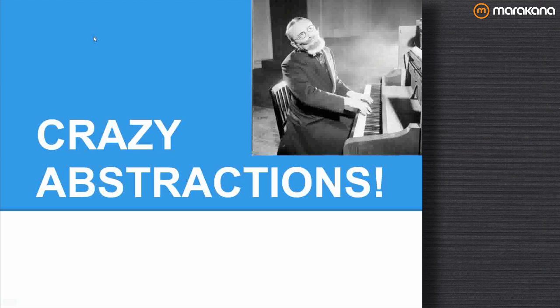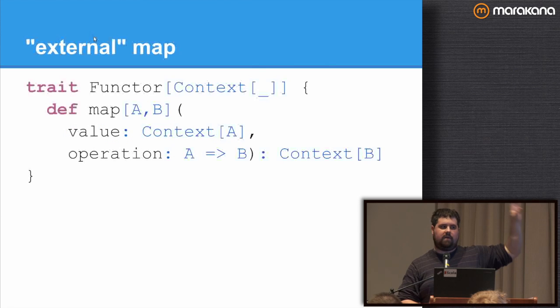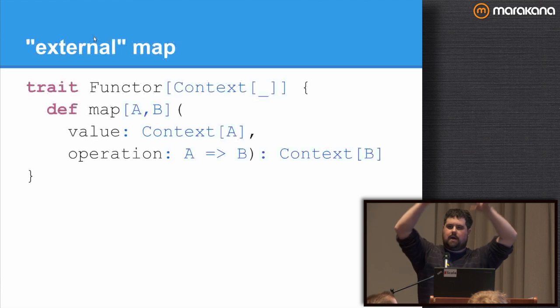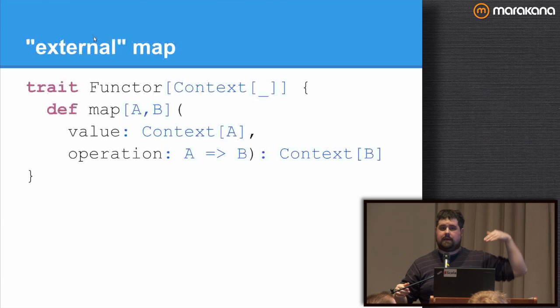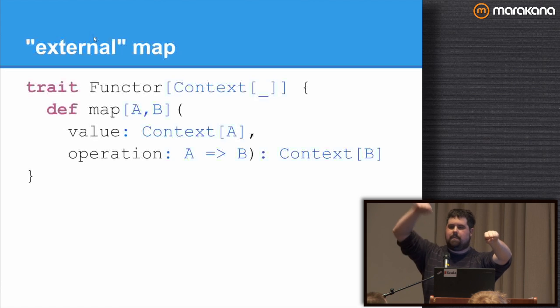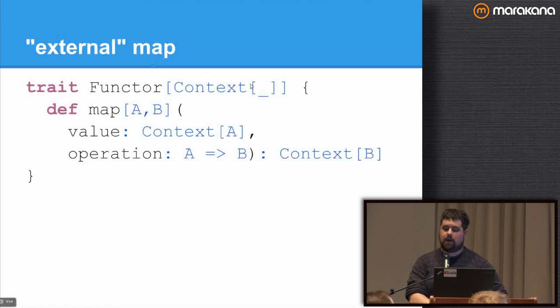So I'm going to fly through these. It's not important. You can look them up on your own. They have names. External map is what we call a functor in functional programming. I define a context type that contains something, in this case a future, and I define a map method that, given a value in the context and an operation that takes the item in it and maps it to something else, I can get back a new context with that adapted element. This functor exists for option, it exists for collections, it exists for futures, and it exists for something I'm calling synchronous, which is identity.